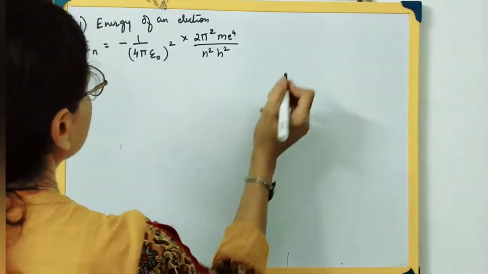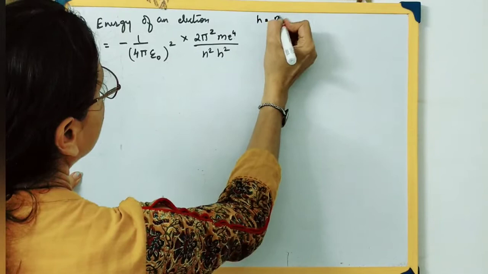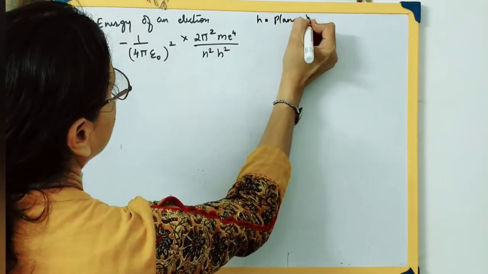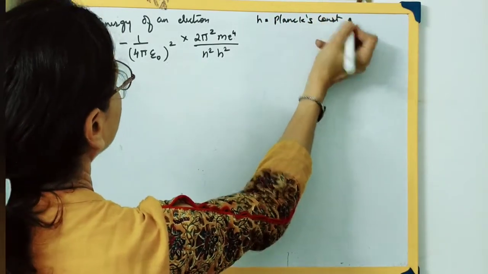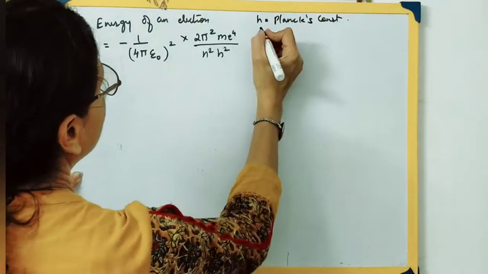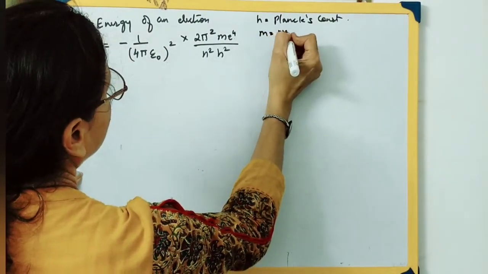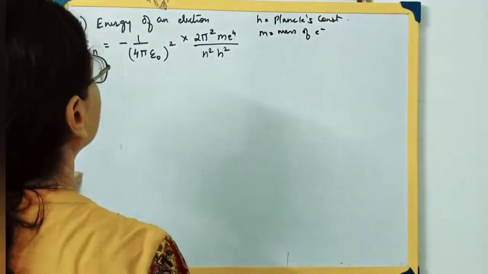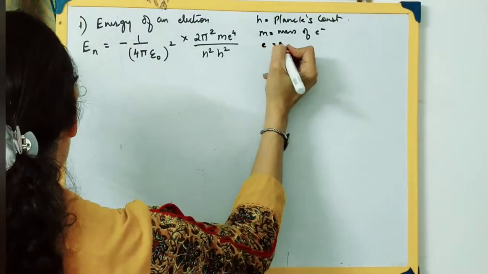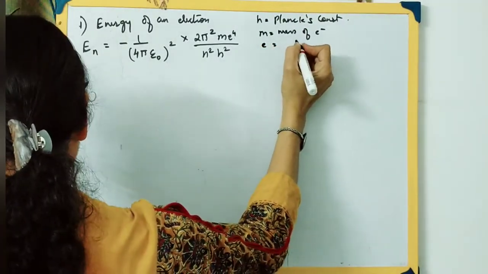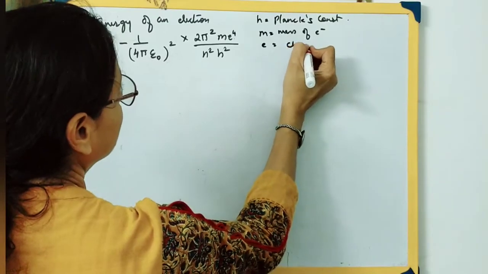Now h is Planck's constant, pi is a constant, m is the mass of the electron, and e is the charge on the electron.